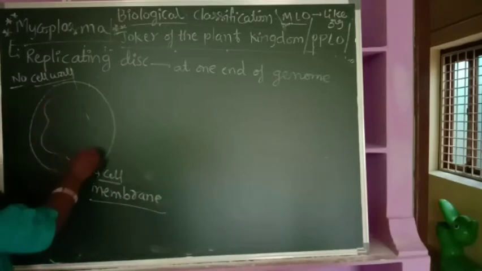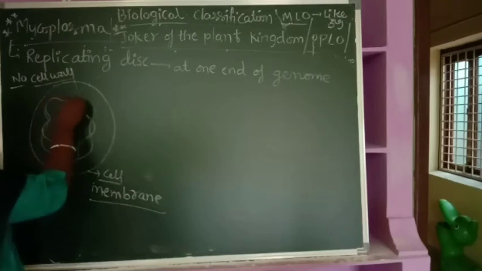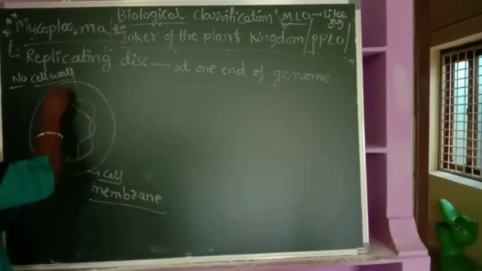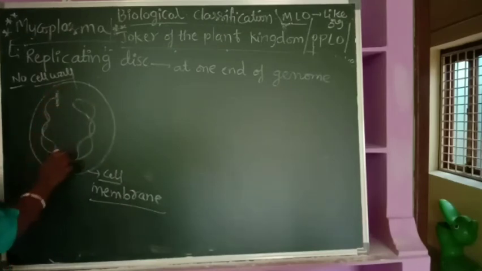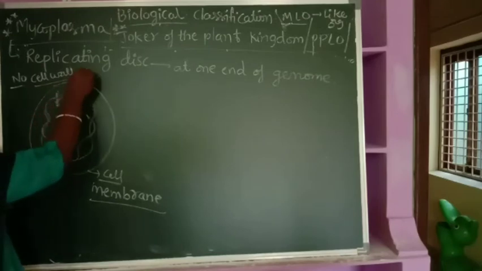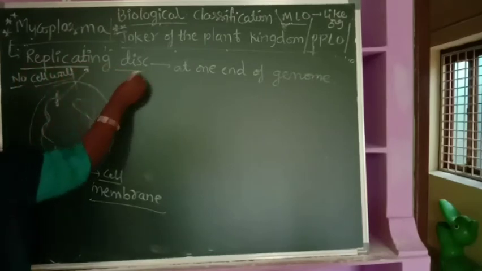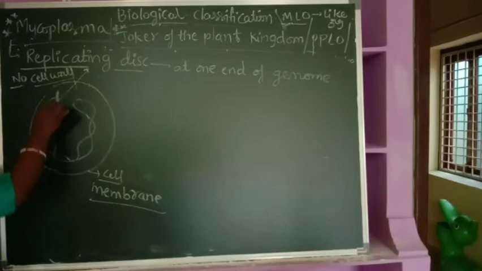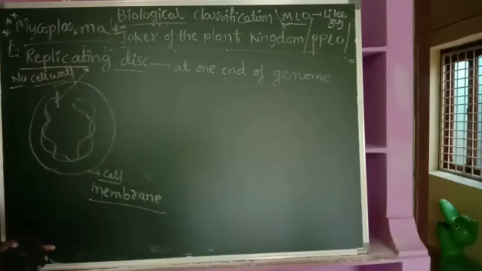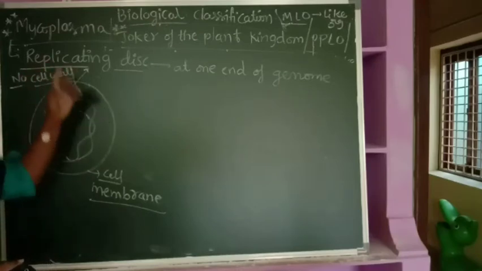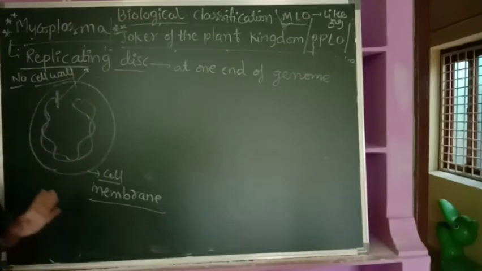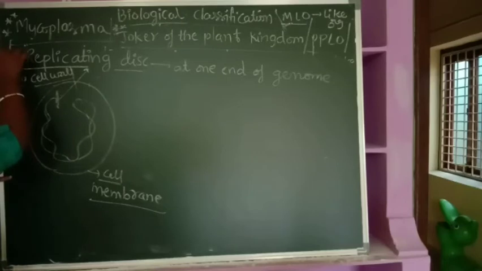Within the cell membrane you find the genetic material, and at one end of the genetic material you find a small platelet structure. This is called the replicating disc. The replicating disc is present only in Mycoplasma and absent in the rest of the bacteria. So this character is also very important.